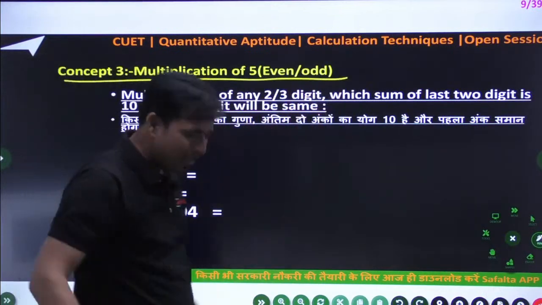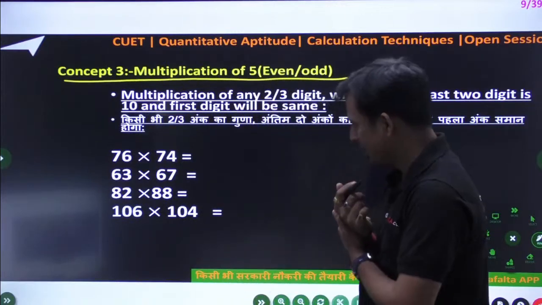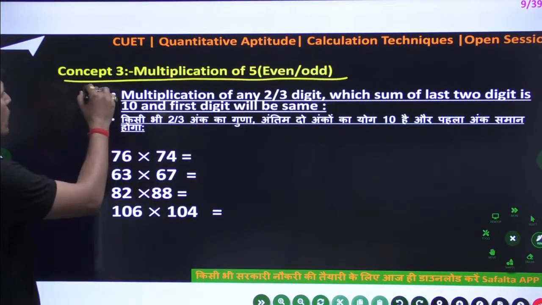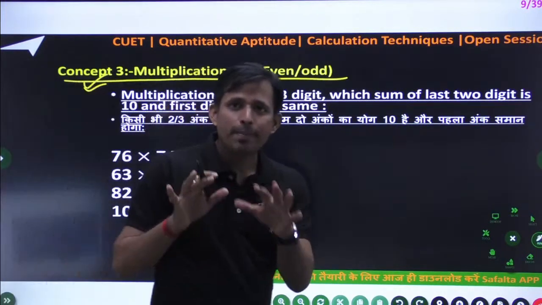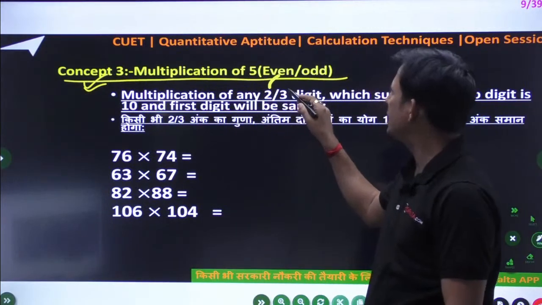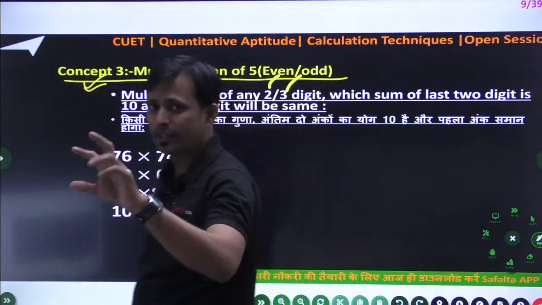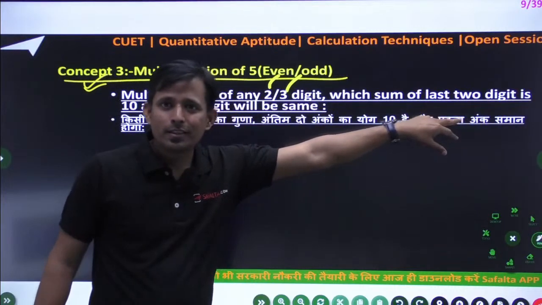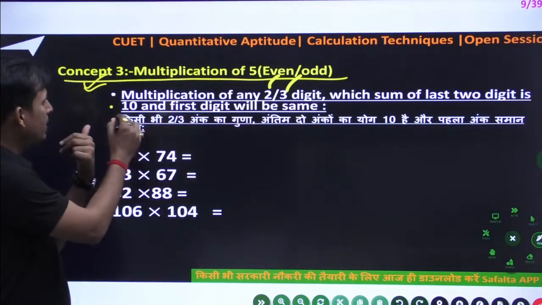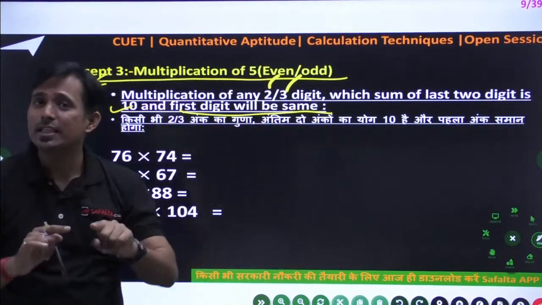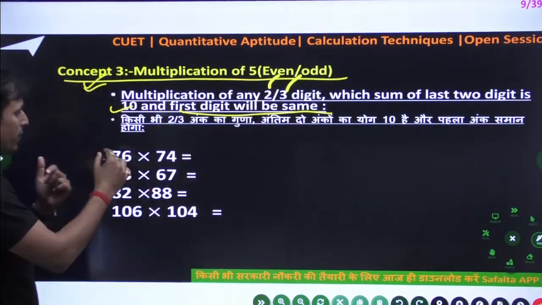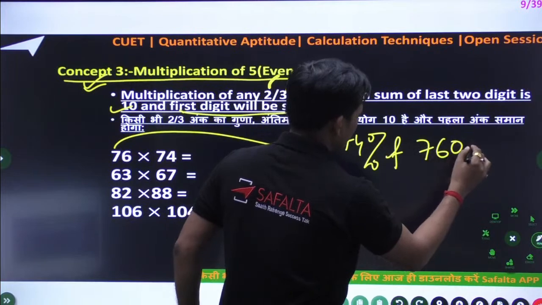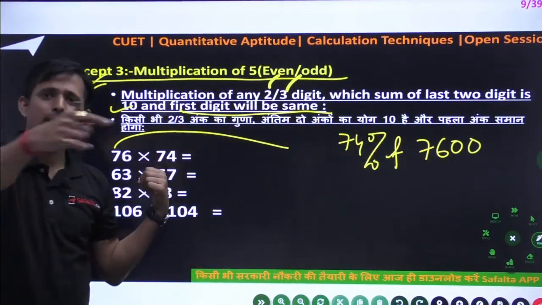Now the next concept is a very, very interesting concept. Listen. Before going to solve anything, just read the instruction. So concept 3 is given: multiplication of any 2 digit or 3 digit. The condition is very important, everyone listen. Multiplication of any 2 or 3 digit where the sum of the last 2 digits is 10 and the first digit is the same. This will be the condition, and the first sum will come like 74% of 7600. Definitely you can write like this and multiply like this, a simple thing.